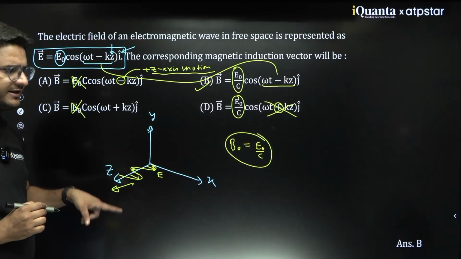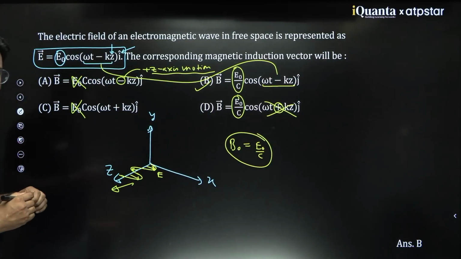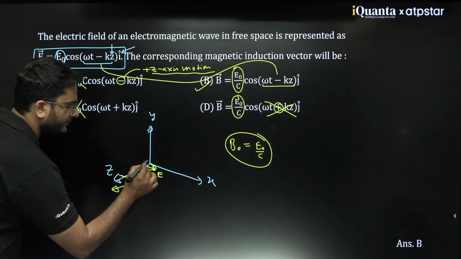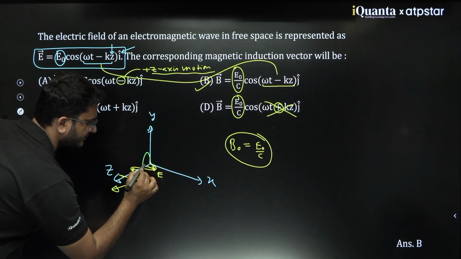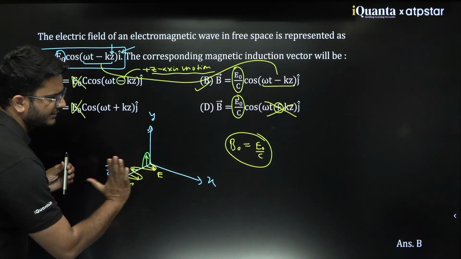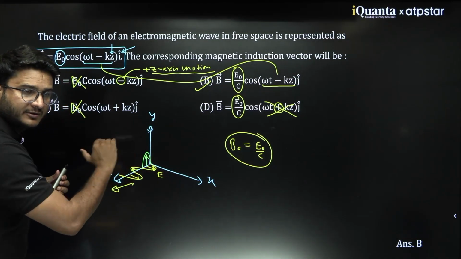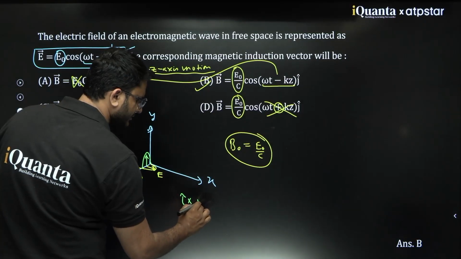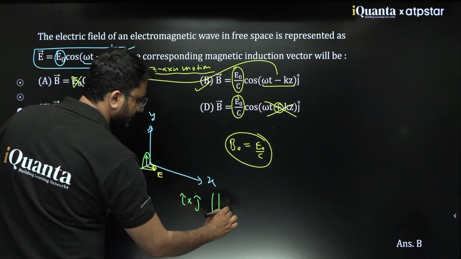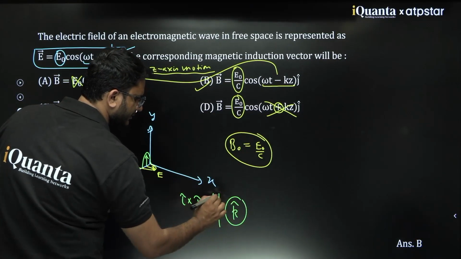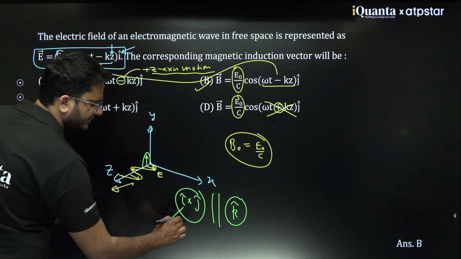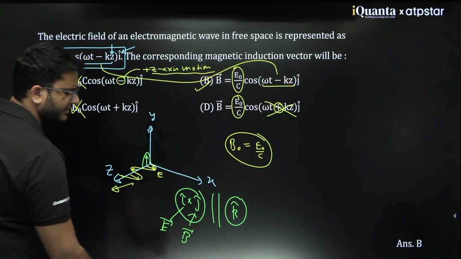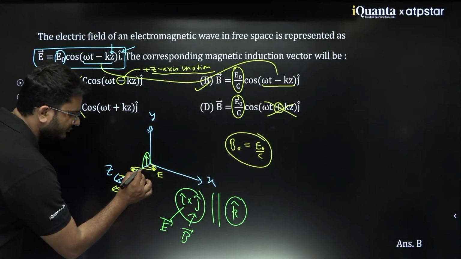How will you justify this? E cross B would be, so the B vector should be plus. So you will say X cross, X is I cap. So I cap cross J cap will be parallel to K cap. So this would be the direction. This is the E vector direction. So this would be the direction of the B vector, J cap.